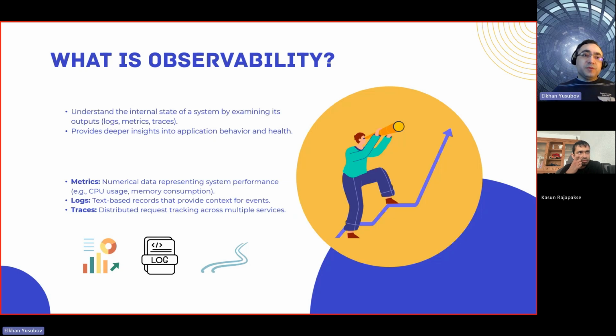Is there anything else in observability, Kasun, you would like to add? No, basically these three are the main concepts related to observability.